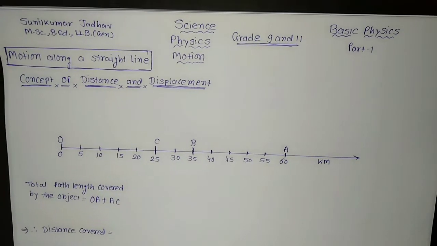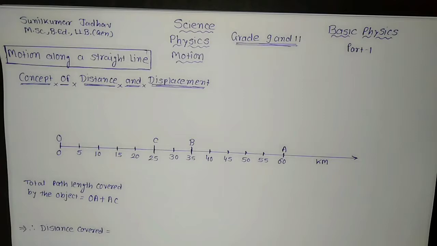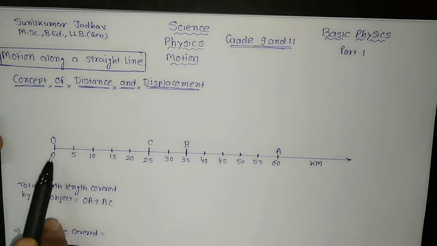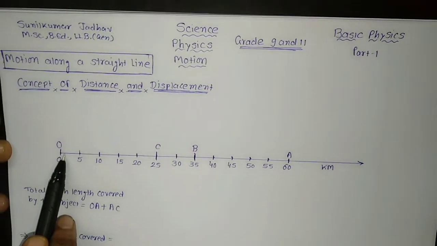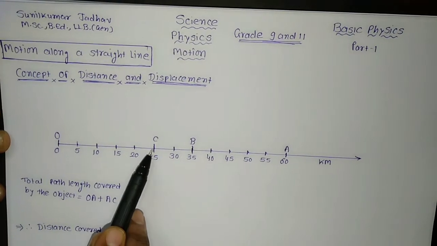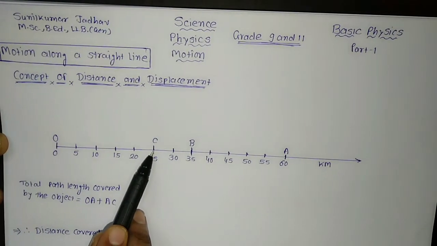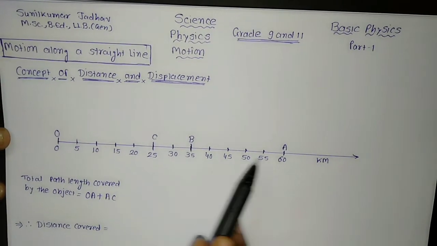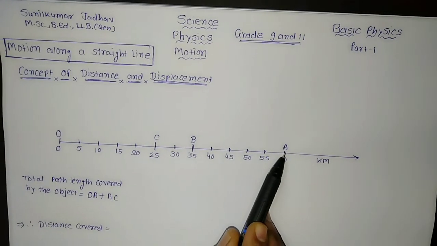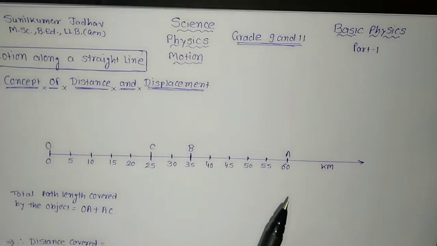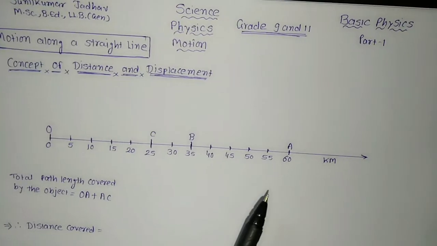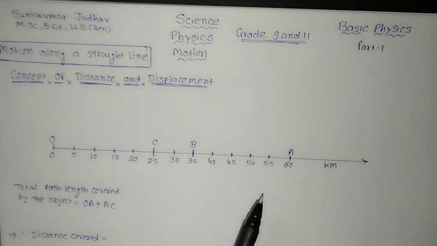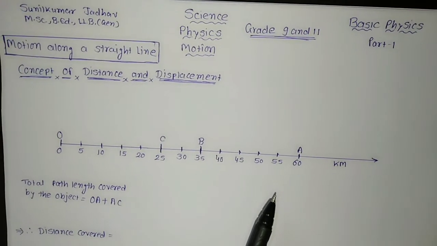At first the object moves through C and B and reaches A. The object starts its motion from O, moving on a straight line path. It reaches C, then it reaches B, and ultimately it reaches point A. At first the object moves through C, B and A, then it moves back along the same path and reaches C through B.